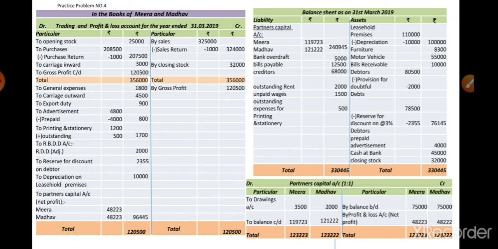Student, here our final accounts practice problem number 4 is completed. So I hope you understood the solution of this practice problem number 4. Practice this type of final accounts problem again and again.